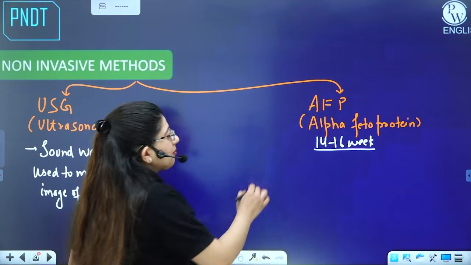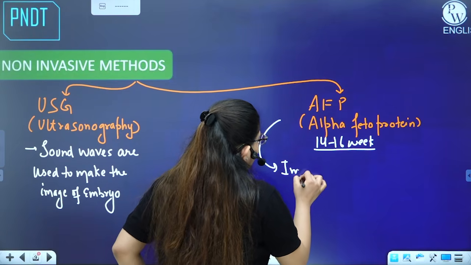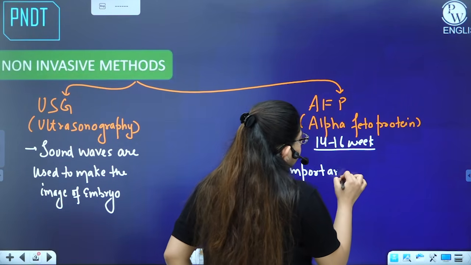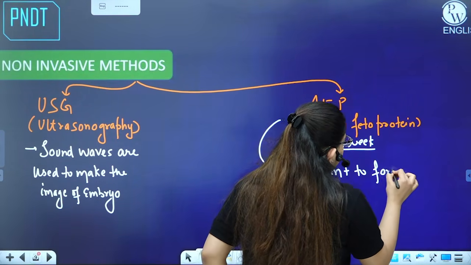So this is very much important to form limbs.